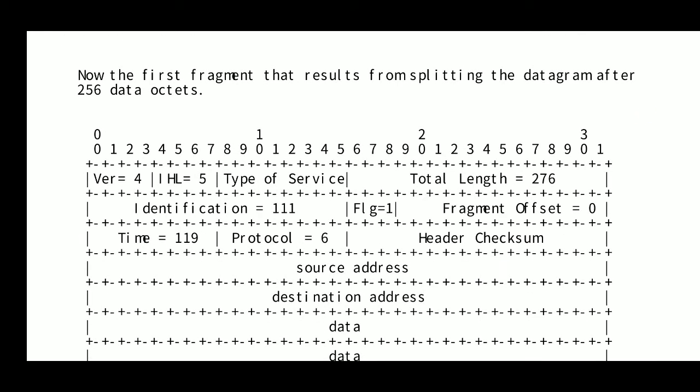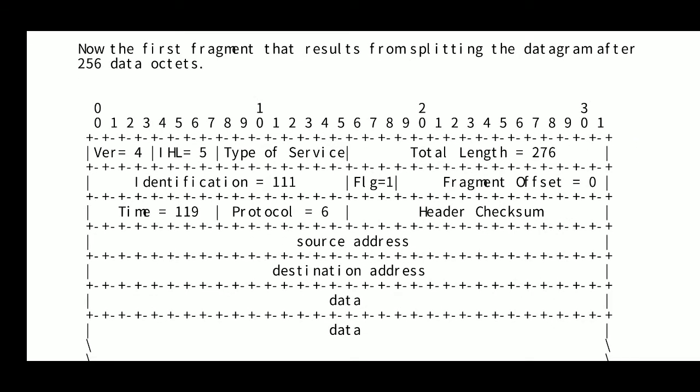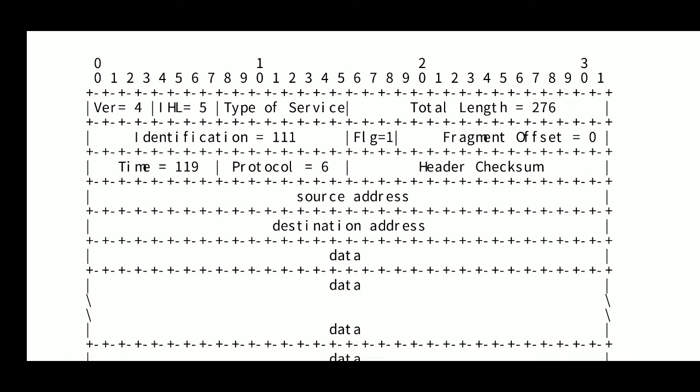So 260 is not divisible by 8. The nearest value to 260 is 256 bytes. So the 256 byte data octets can be sent in one IP datagram having a 20 byte header additional, so a total 276 byte or 276 octet IP datagram can be sent.